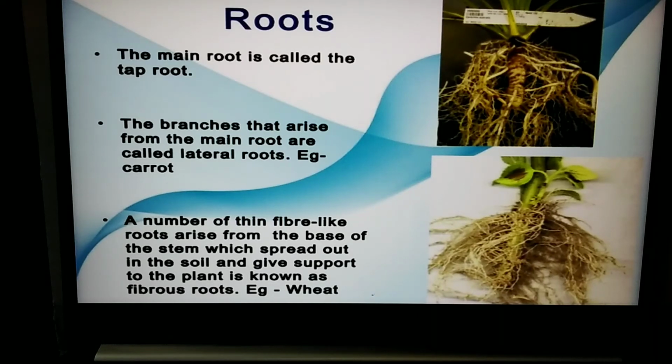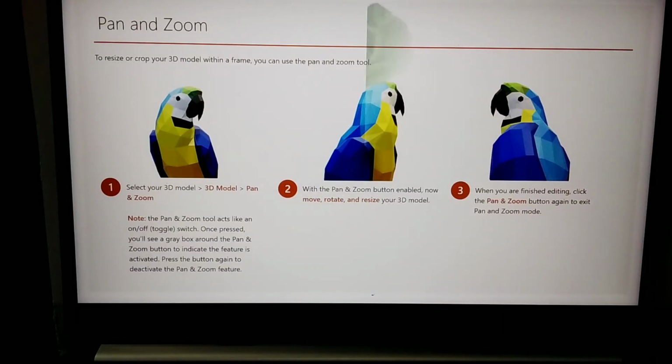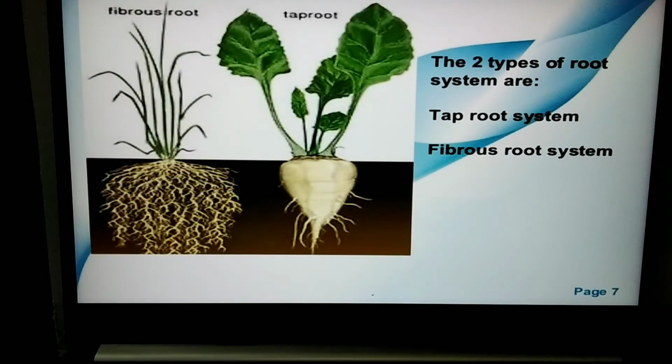Whereas the other kind of root system is called the fibrous root system. It is bushy in appearance. The fibrous root system is seen in wheat, grass, corn, rice, and many other crop plants. See, these are the two types of root systems. One is the taproot system, the other one is the fibrous root system.